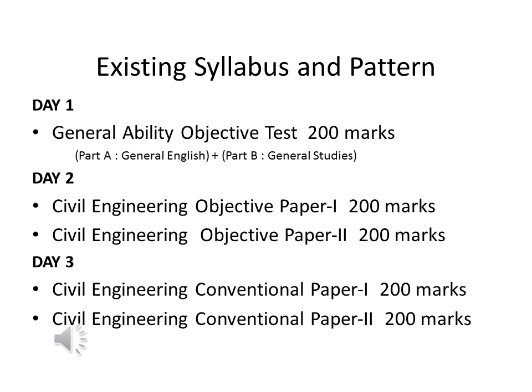So general ability we have 200 marks, and civil engineering objective 2 papers, and we have 200 marks for each subject, and for conventional paper 1 and 2, 200 marks for each. So ultimately the examination for written is for 1000 marks. Those who are qualifying for 1000 marks will be called for interview, and the interview is for 200 marks. So altogether the overall score is out of 1200.